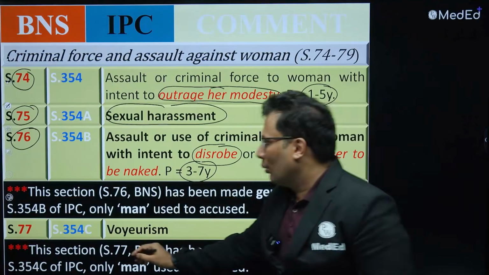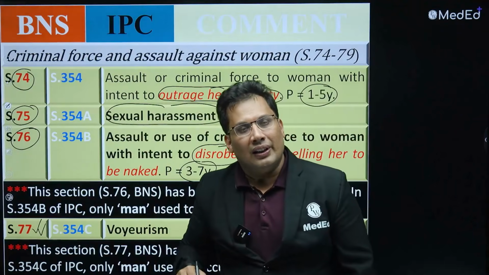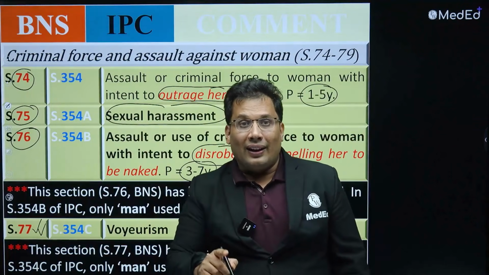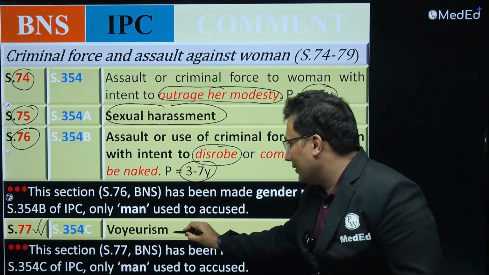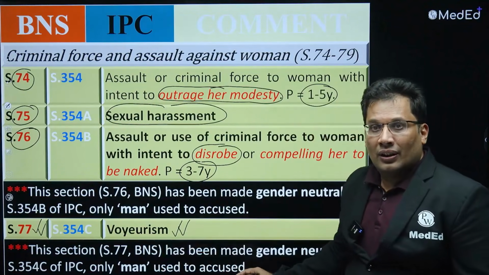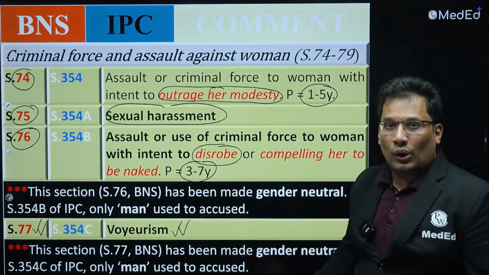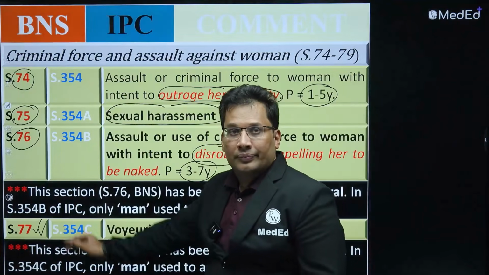77, I said Drishyam movie. 77 Drishyam movie, that is capturing an image. Now look at this, that is known as voyeurism. Previously it was again a male offense. Now it is gender neutral. 77 gender neutral. So any of this can be asked in the exam.